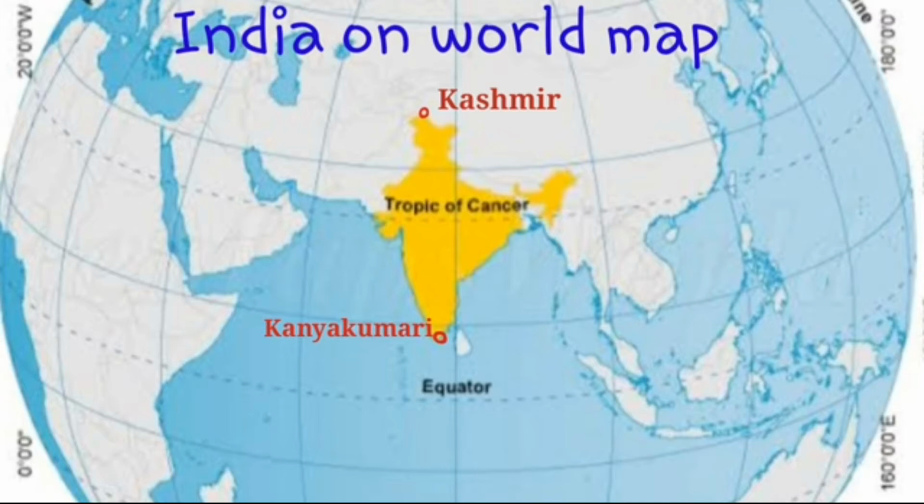The day and night are nearly of the same duration at the equator, but as we move away from the equator to the poles, the variations in duration of day and night become greater. It is for this reason that we find the length of days and nights differ between the northern and the southern parts of the countries. Since Kanyakumari is closer to the equator, the difference between the duration of day and night is hardly felt, whereas there is a marked difference between the duration of day and night in Kashmir. So is this clear? Okay, so let us move on to the next.